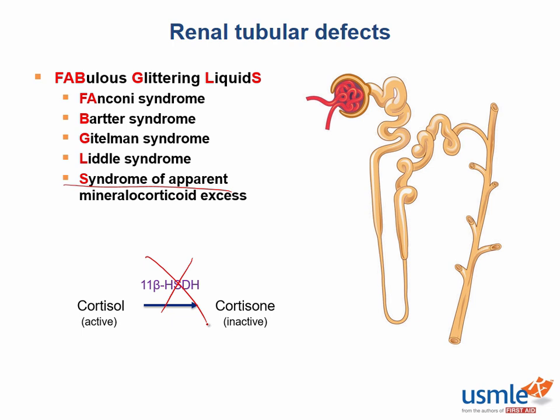Therefore, what electrolyte disturbance would you expect with SAME? And what change would you expect in one particular vital sign? So SAME would result in hypertension and hypokalemia. SAME also results in metabolic alkalosis. Interestingly enough, this can be an acquired disorder if you eat too much licorice, which blocks this enzyme's activity. How would you treat hypertension with hypokalemia? Well, you could do it with potassium-sparing diuretics.